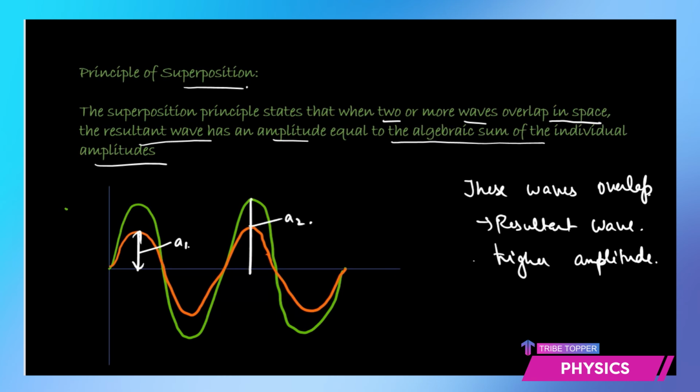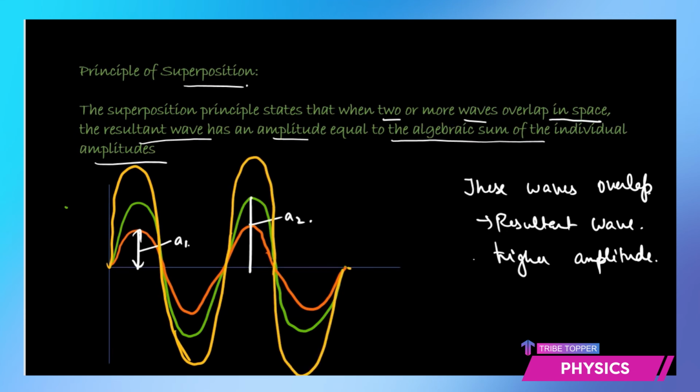So you are going to get a resultant wave like this, which has a much higher amplitude than the two individual waves. So we would say we have a resultant wave whose amplitude A is equal to A1 plus A2, because the two waves are proceeding at the same time in the same direction.